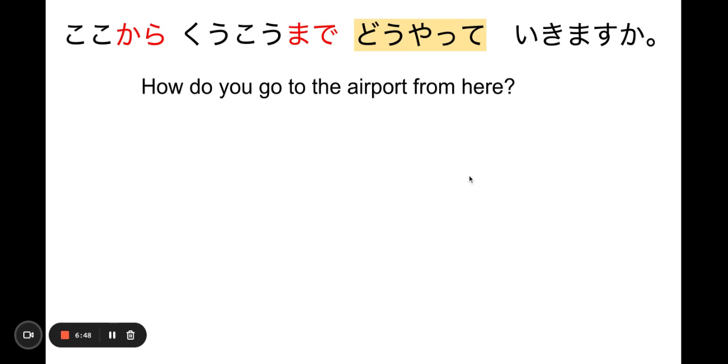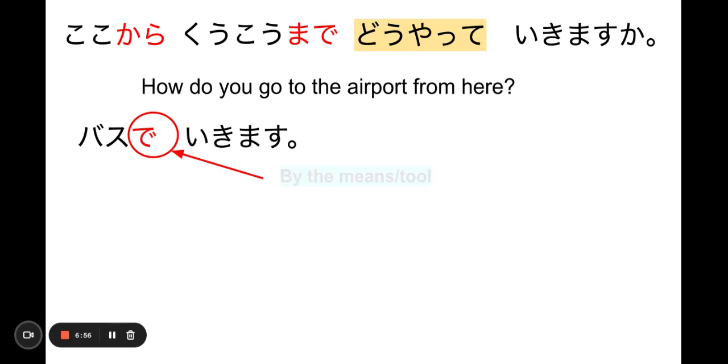Bus で行きます. Yeah, we'll take the bus. So this de is by the means, by the tool, like 電話で話します. If you were talking on the phone, 電話 is a tool, and you're talking 電話で話します. But in this case, you're going by the public transportation of the bus.